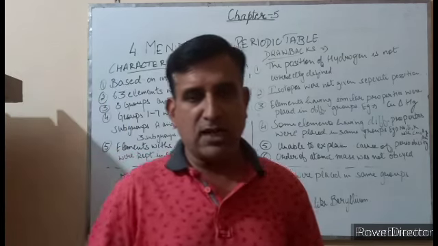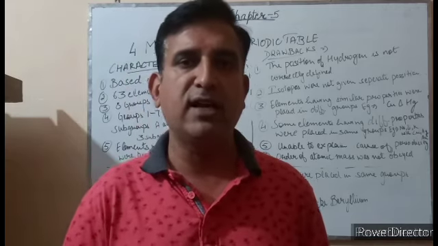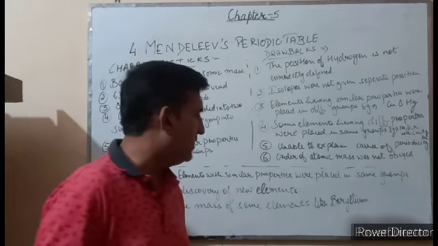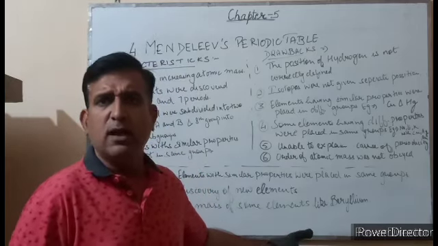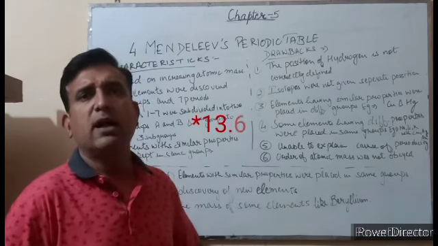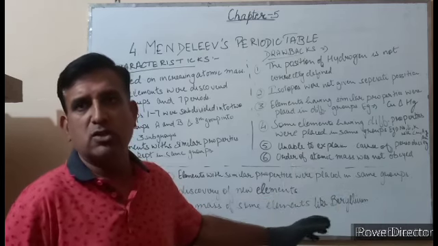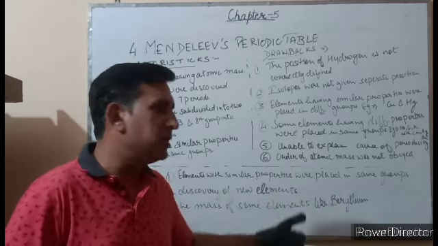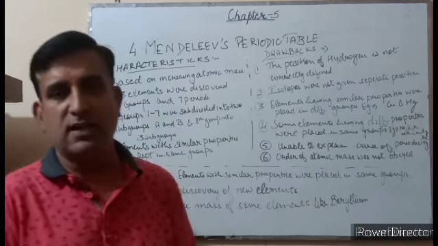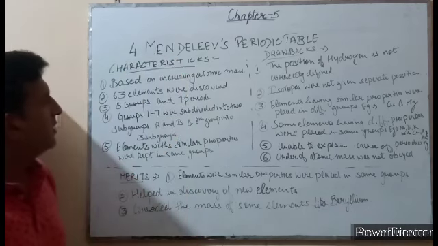He corrected the mass of some elements like beryllium. When Mendeleev was classifying the elements into his periodic table, at that time the atomic mass of beryllium was supposed to be 13.9, I think, and then Mendeleev corrected it to 9.1, and the valency was considered to be 3, and later on he corrected it to 2. So Mendeleev corrected the atomic mass of certain elements also, like beryllium. So this was his great achievement.